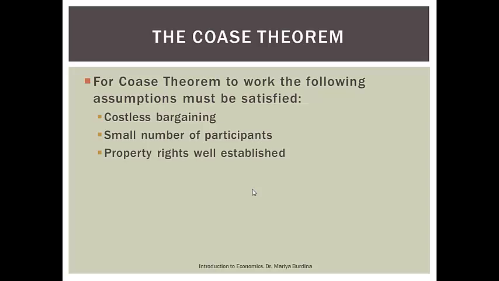In each of the scenarios, we knew for sure who has a right to do what. Either Dick had a right to keep the dog, or Jane had a right to peace and quiet. That's not always the case. If any one of these assumptions is not satisfied, then most likely we'll have to have government involvement in order to resolve the externality problem.